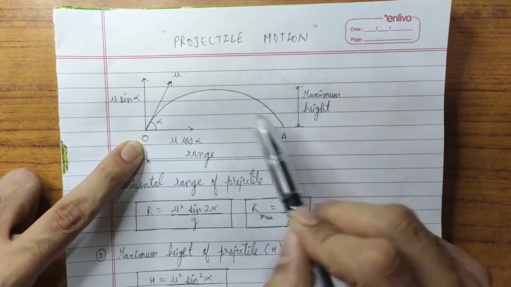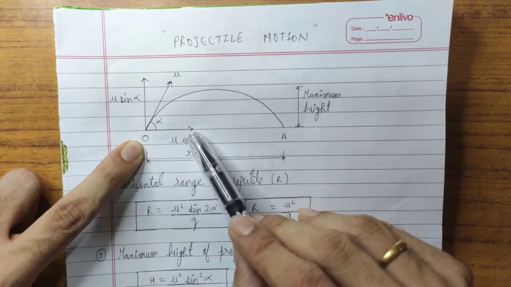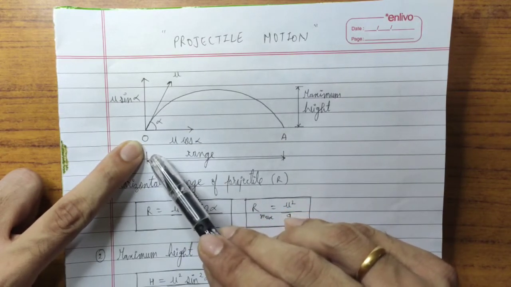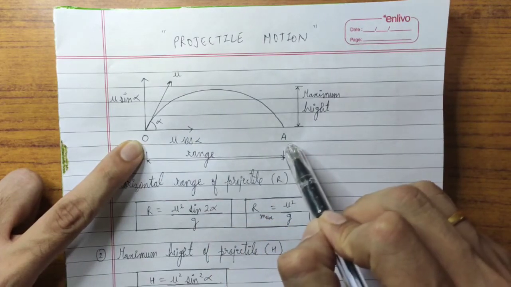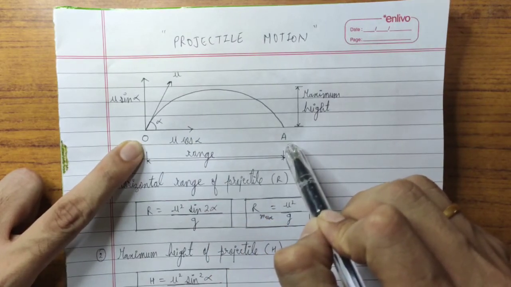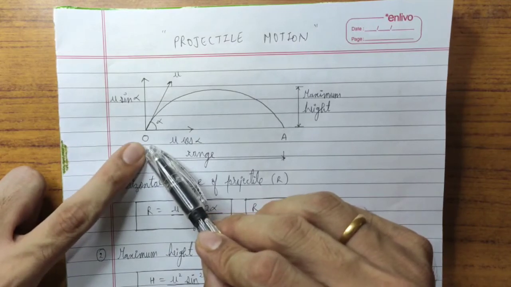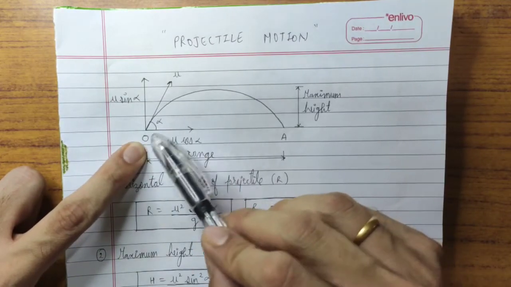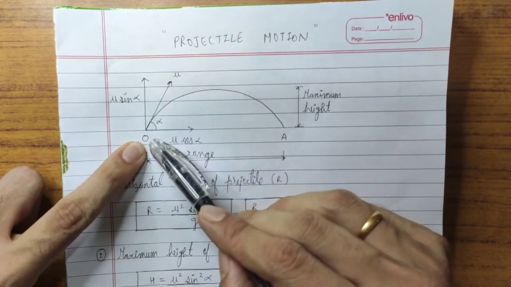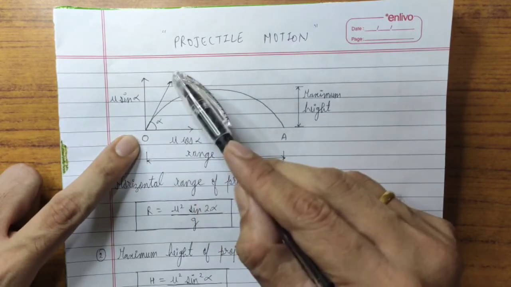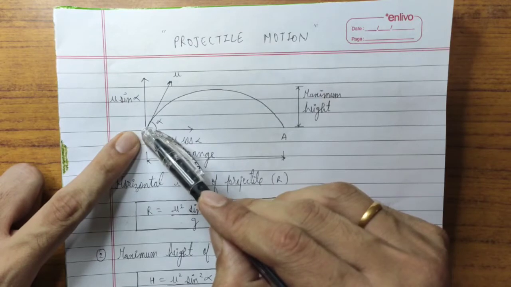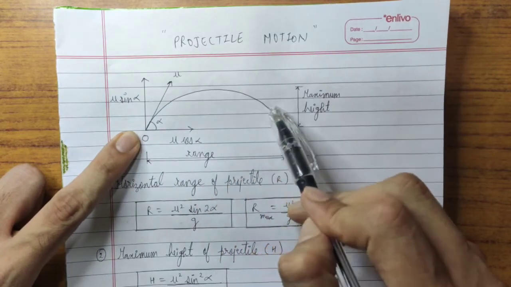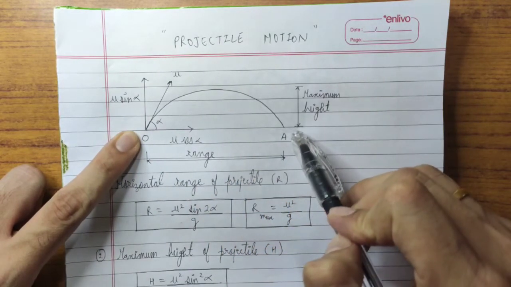Or if he wants to throw that ball horizontally, he will require a lot of force and a lot of velocity so that the ball will come to this position. Now what is the easiest way? This fielder will not throw the ball in a horizontal direction as well as in a vertical direction. He will throw the ball at a certain inclined angle, right? If he throws the ball at a certain inclined angle, then that ball will travel through such a path and then it will come towards the wicket keeper.